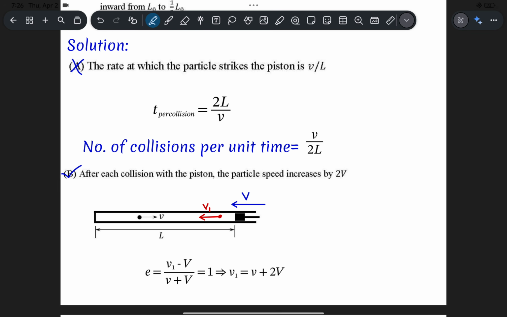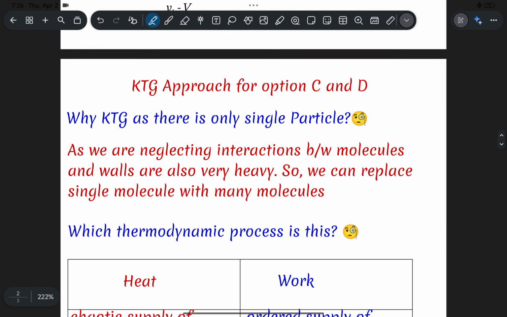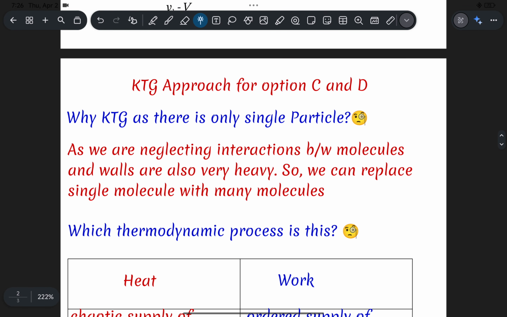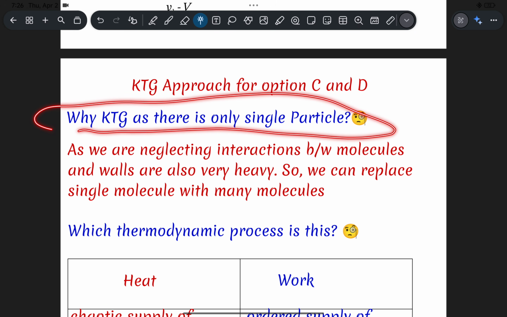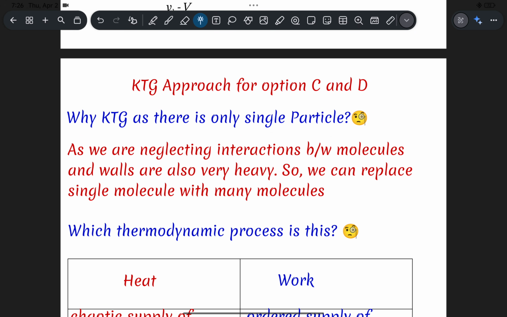Now for options C and D, instead of using calculus, I want to use KTG. Some immediate questions occur in your mind. As there is only one particle, why are we using KTG? It should be more number of particles. Here, in KTG, one of the postulates is that we neglect the interaction between the molecules. So there is no attraction or repulsion between the molecules. All are moving independently, and walls are also very heavy, which is the case here also.